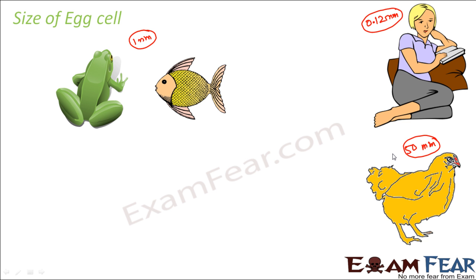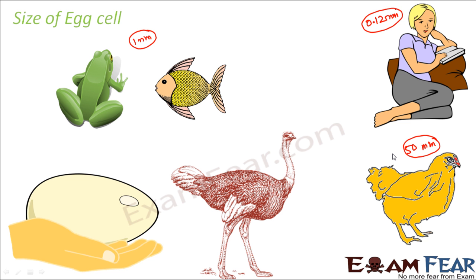Now if you talk about some other organisms which have got huge egg cells, then we should talk about the ostrich, because they have got the largest egg cell, and the diameter of this egg cell is around 15 centimeters. So you can just imagine the size of the egg, because when you put it on your palm, it covers your entire palm. So that big it is. Definitely it is visible to the naked eye because it is extremely big, and this is the largest cell, because this entire egg cell is just one cell.